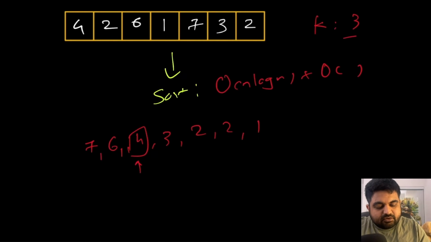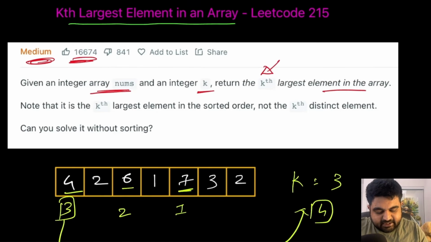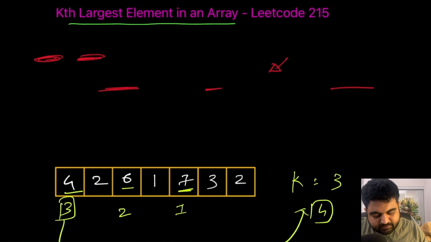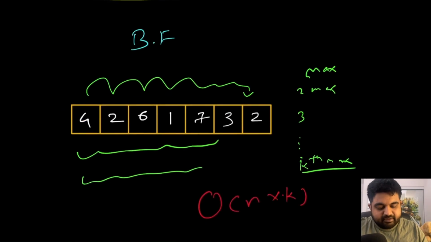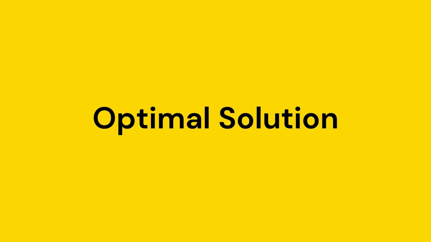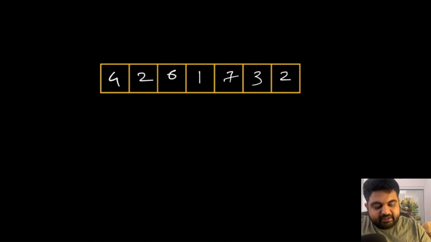Okay, so overall this is a good approach and works fine, but the issue is we are explicitly told that we need to solve this problem without sorting. So let's try to see how we can actually solve it without sorting. For that we actually have two options. The first option is to find the most optimal way to solve this problem, which is using a priority queue or a heap. That is one way. And the second option is to use a quick select algorithm.